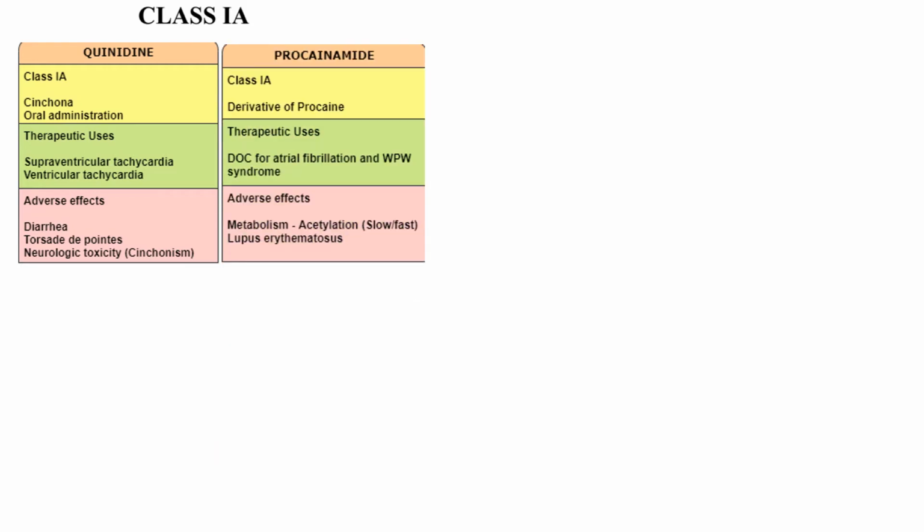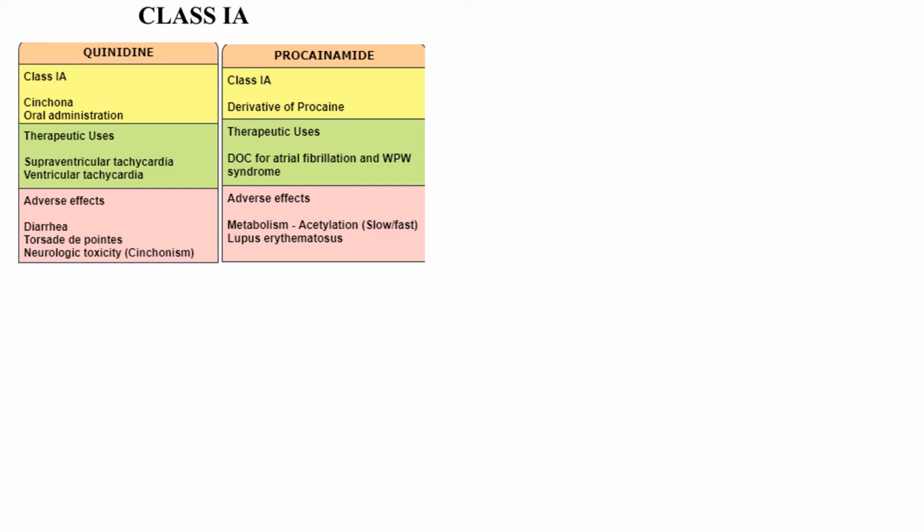And the next drug is procainamide. It is a class 1A antiarrhythmic drug. It is a derivative of the local anesthetic procaine. The therapeutic uses are, it is the drug of choice for atrial fibrillation and Wolff-Parkinson-White syndrome.